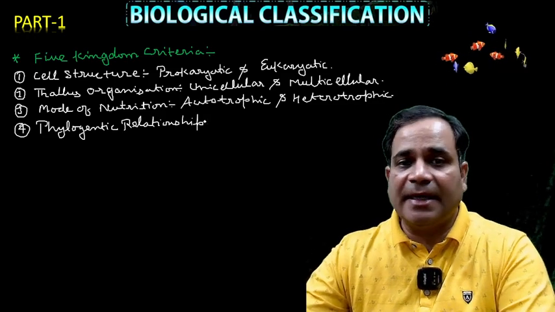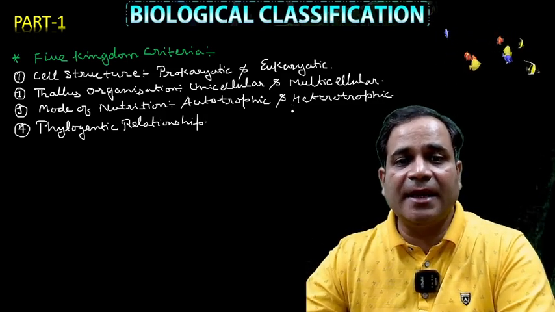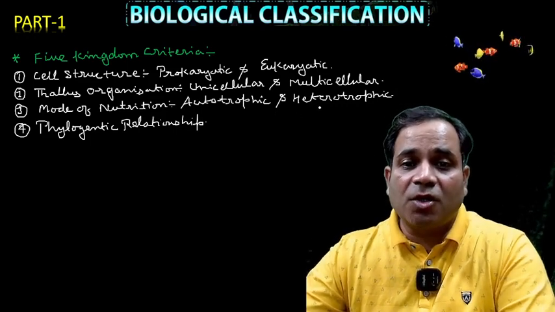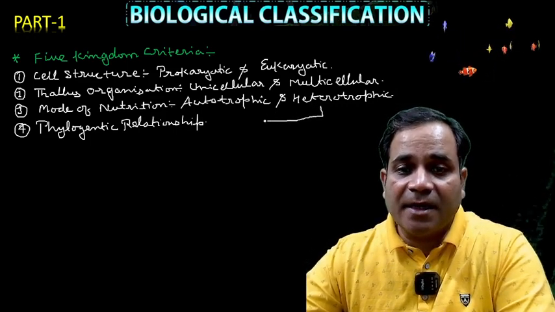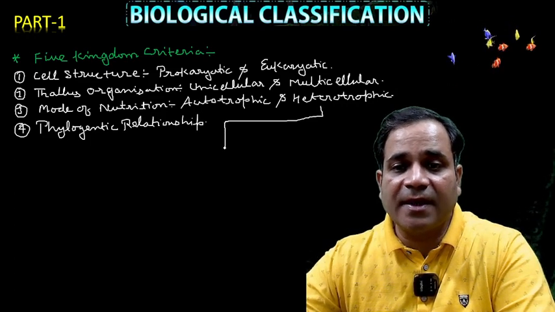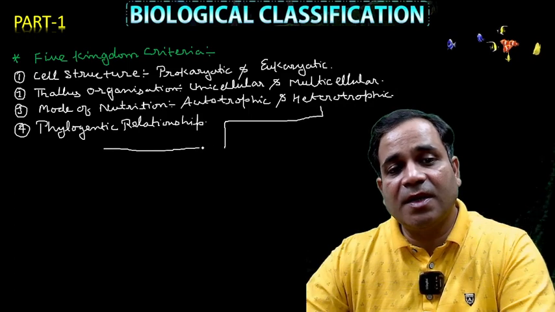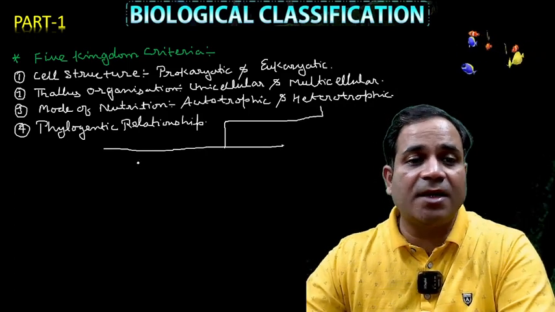Before we proceed, you must know that autotrophic and heterotrophic is the mode of nutrition. Heterotrophic is further classified into three parts, my dear. This one is very important to know.